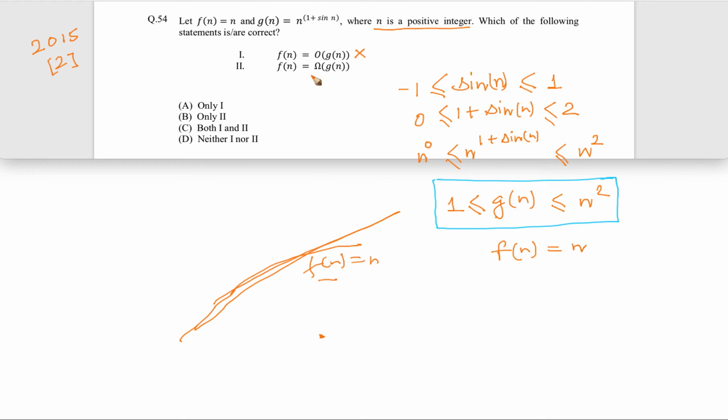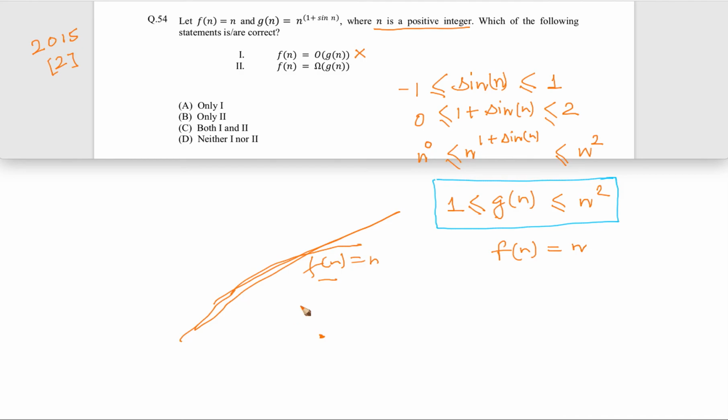Now what about lower bound? When F(n) is equal to big omega of G(n), they are saying that G(n) is a lower bound on F(n), which means G(n) is always below or at most equal to F(n). Can you say that?